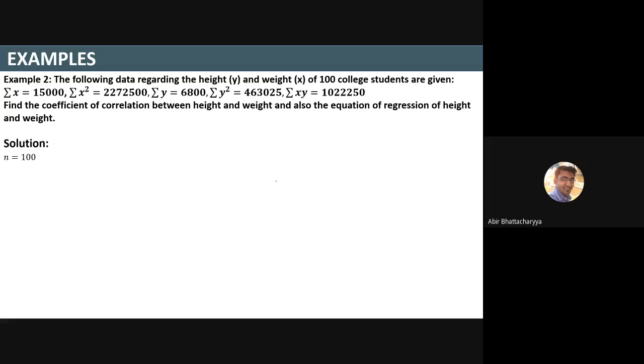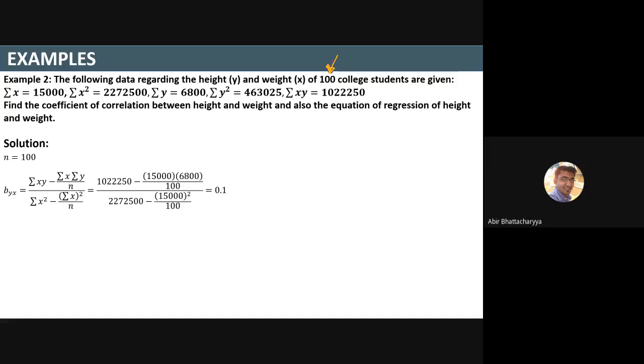So first, n equals 100, since 100 college students are given. All you have to do is point out the major points, like what is actually given to you. N equals 100 is the first thing given. Then what is the value of bxy?